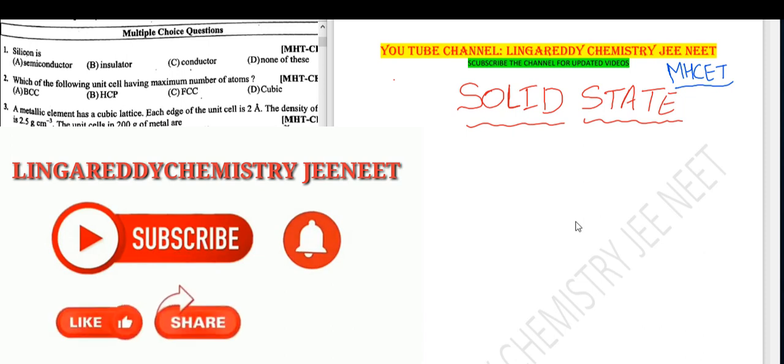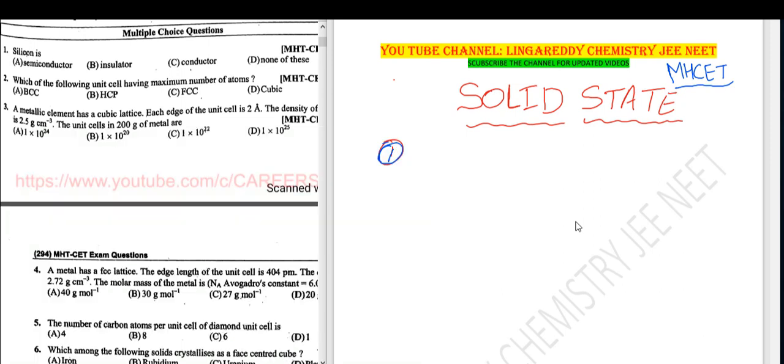Today we are going to discuss MHCET PYQ questions from solid state. Then question number 1. Silicon is a semiconductor, insulator, conductor, or none of these.